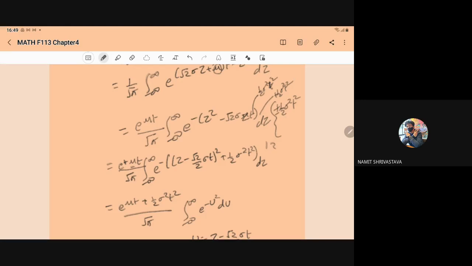So the bracket will become the perfect square: z minus root 2 upon 2 sigma t whole square, plus half sigma square t square.